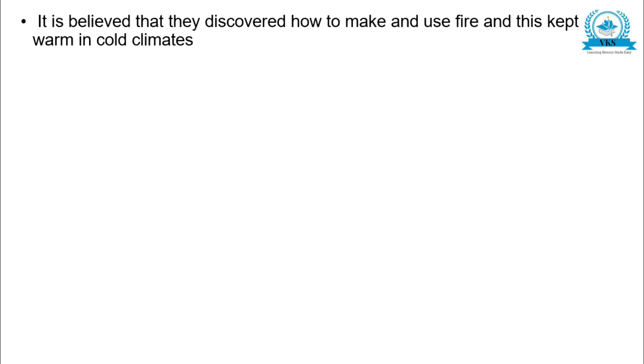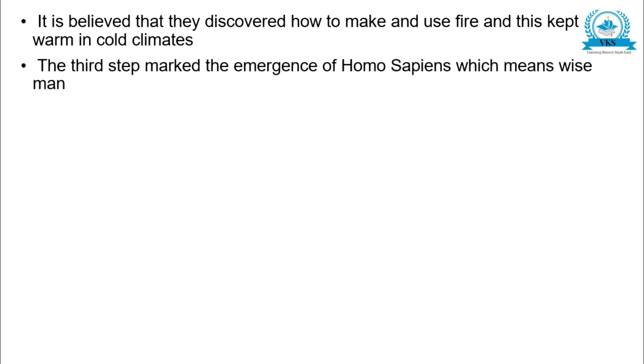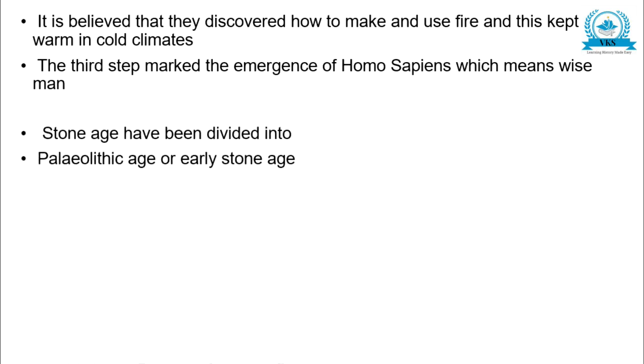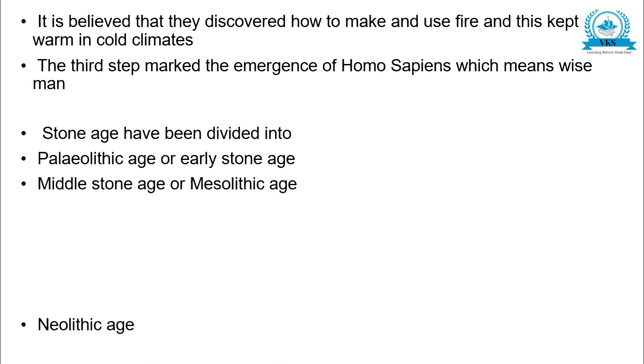It is believed that they discovered how to make and use fire, and this kept them warm in cold climates. The third step marked the emergence of Homo sapiens, which means wise man. The Stone Age has been divided into Paleolithic Age or Early Stone Age, Middle Stone Age or Mesolithic Age, and Neolithic or New Stone Age. Now let us continue with the Paleolithic Age.